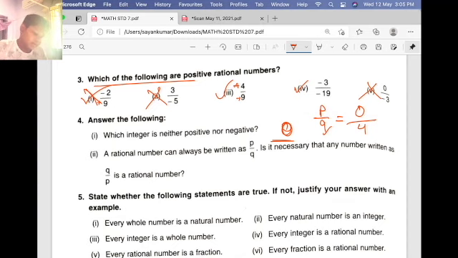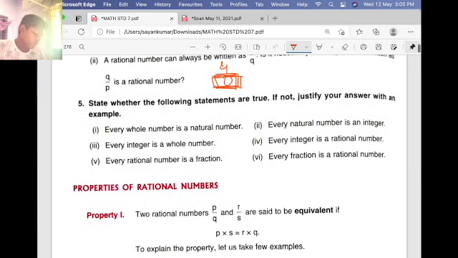So if I take 4 by 0, then is it a rational number? Never, because 0 must not be in the denominator. That's why this is no.